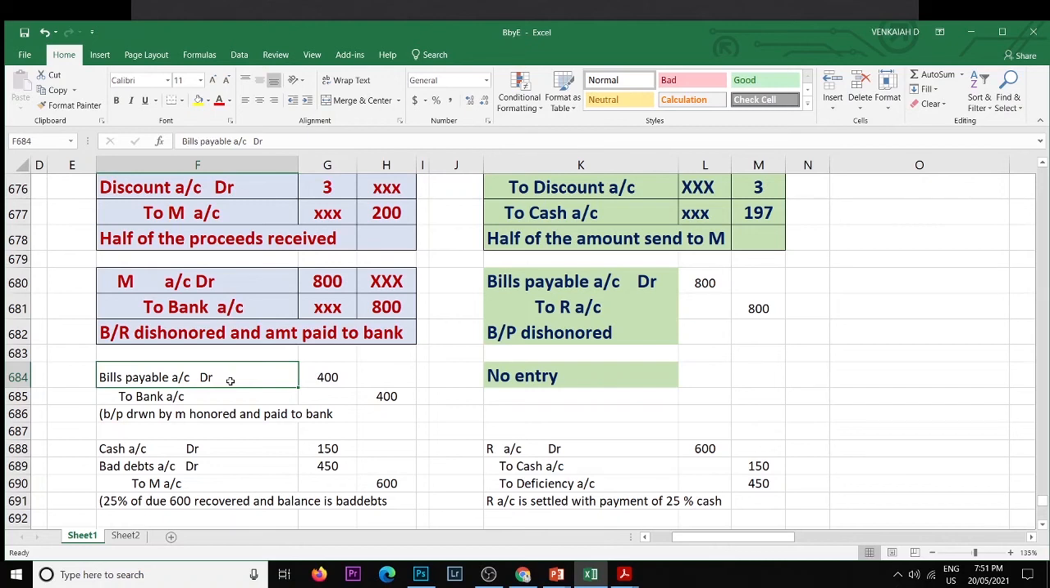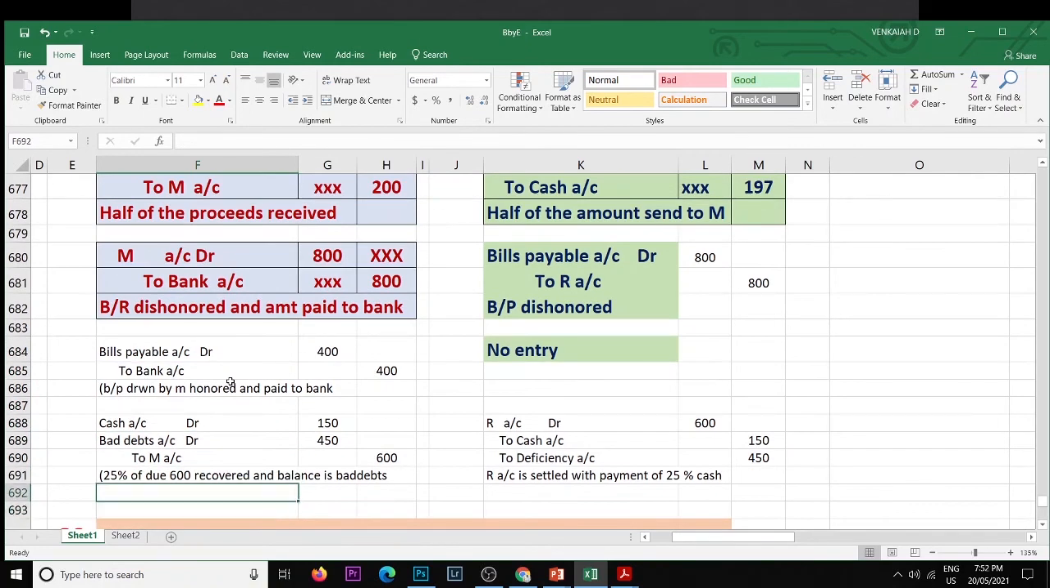So out of 1200, there is a due from M of 600. So he asked M to clear the dues. M told that he can pay only 25% of the amount. That amount is 150. The balance is treated as 450, that is bad debts. This is the received entry. This is the paid entry. Still 450 is showing as deficiency or due in the accounts of M.